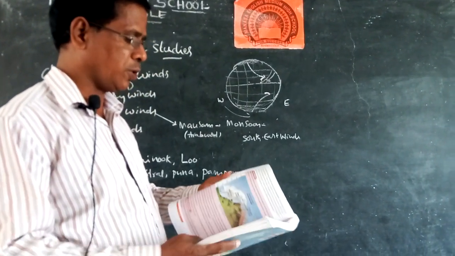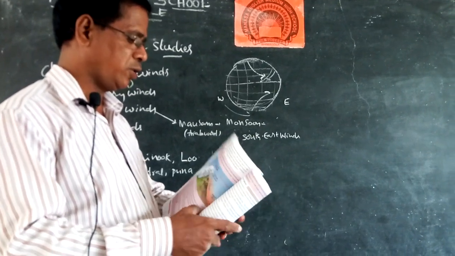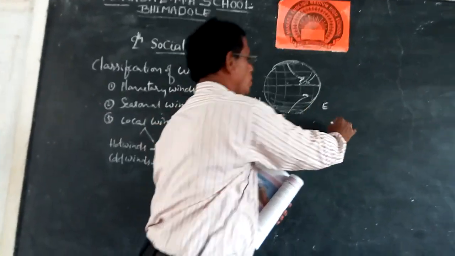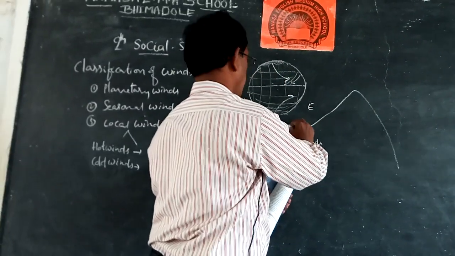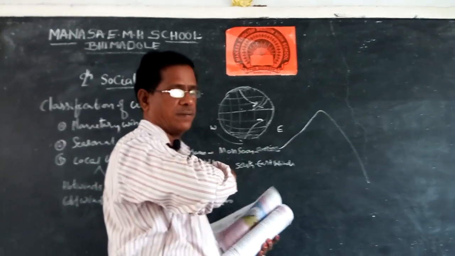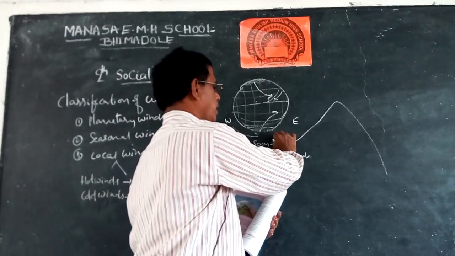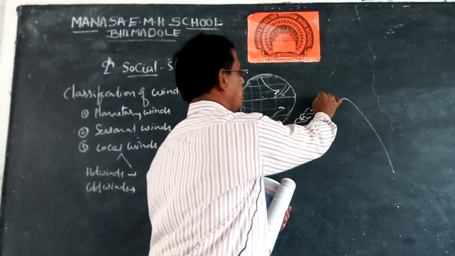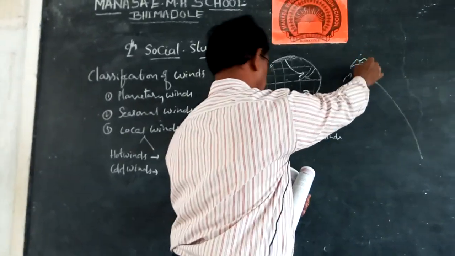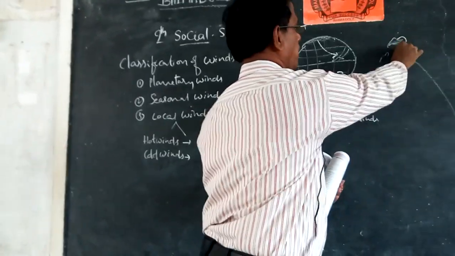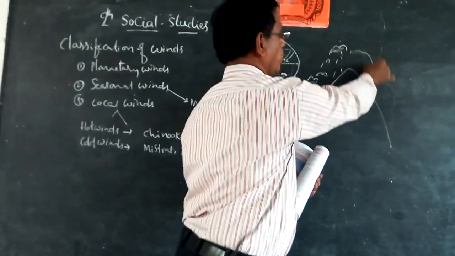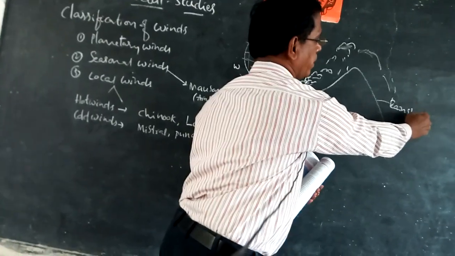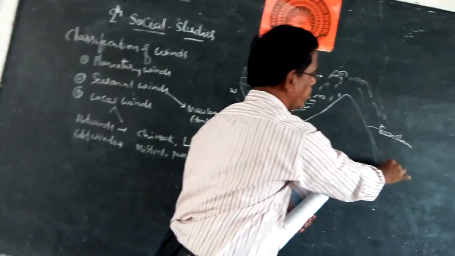The first one is Chinook. What is the specialty of the Chinook? Sometimes in hill areas, when the surface and water bodies are heated, water evaporates and clouds may form. When the wind reaches the top, it is cooled down, and there the rains are given. Again the clouds come to this side, and there are no rains. This is the rain shadow. Rain shadow means no rains are there, but the wind moves on.